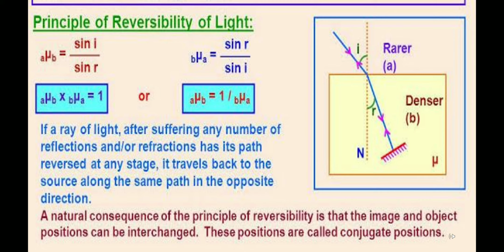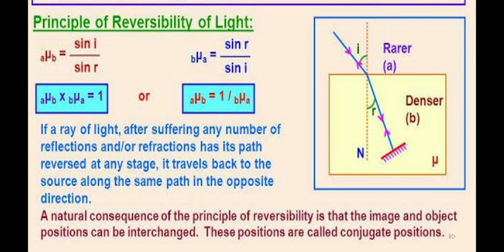If a light ray, after suffering any number of reflections and or refractions, has its path reversed at any stage, it travels back to the source along the same path in the opposite direction. The natural consequence of the principle of reversibility is that the image and the object positions can be interchanged.